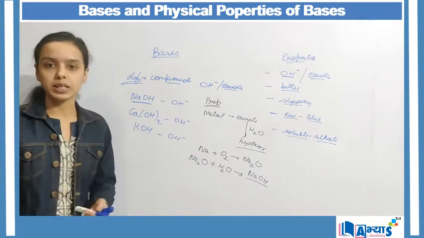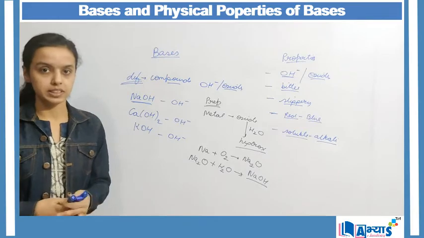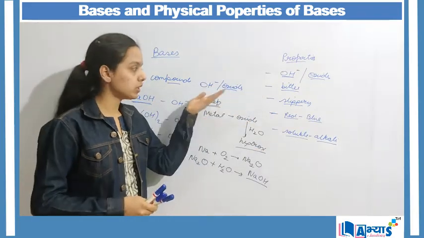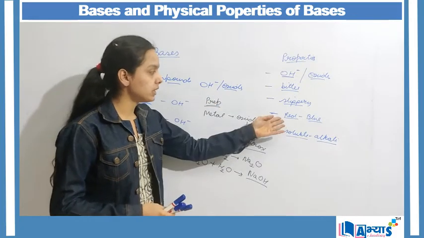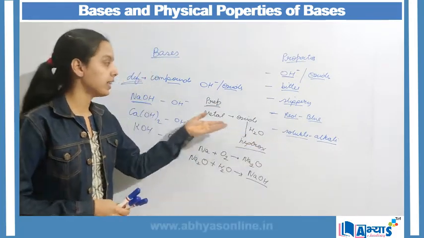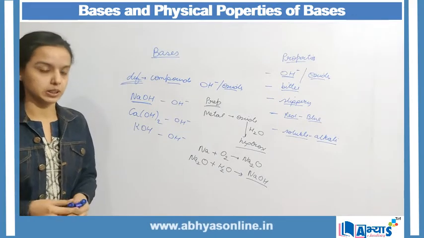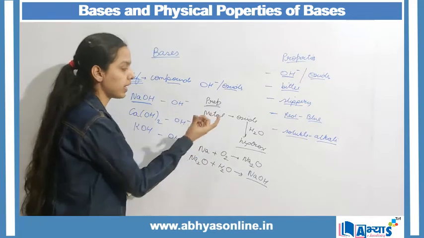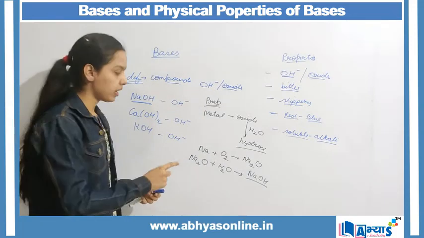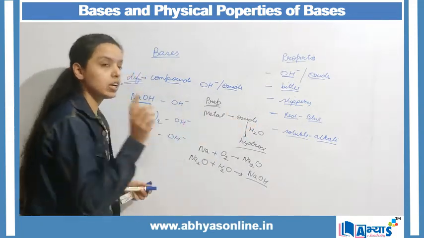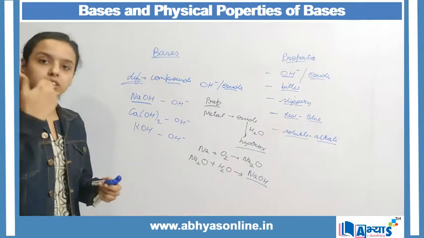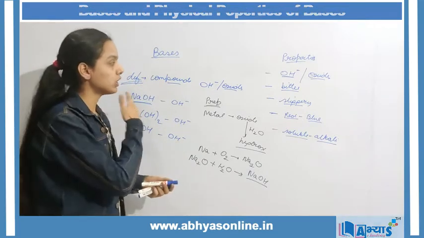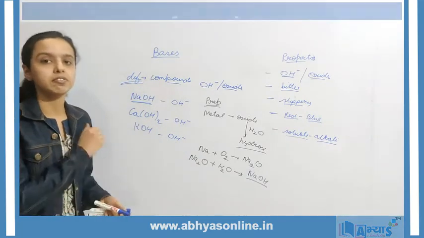So this was the concept on bases and the properties of bases. We have discussed the definition of bases, and then certain important properties like the litmus test, the alkali part, and then the preparation of bases. This preparation involves two steps. In the first step, we take the metal, and that metal is reacted with oxygen to produce the oxide. That oxide will further react with water to produce the hydroxide. Now this was the concept on the bases and their physical properties.